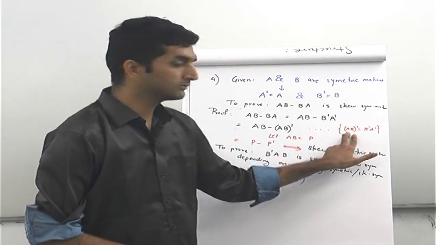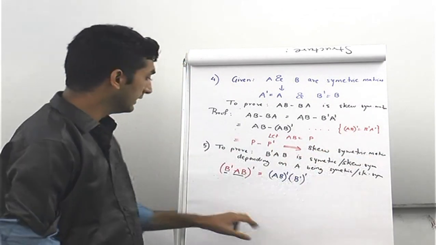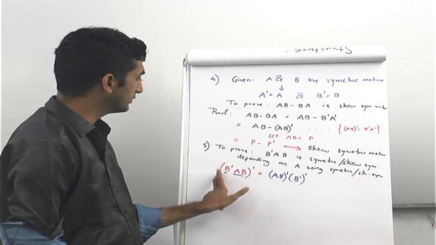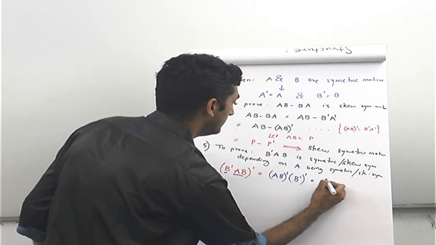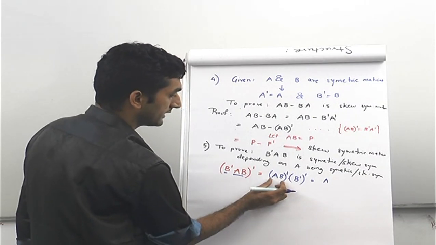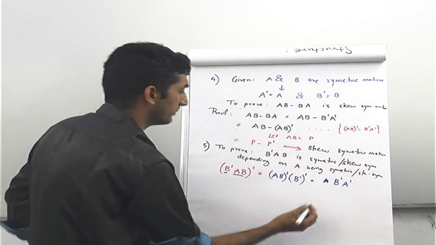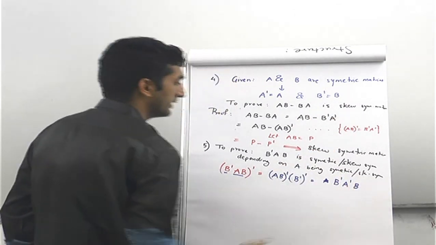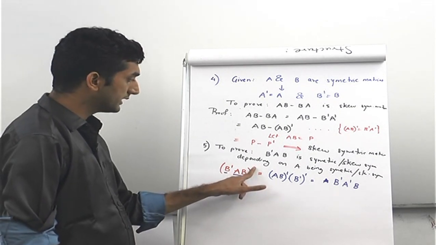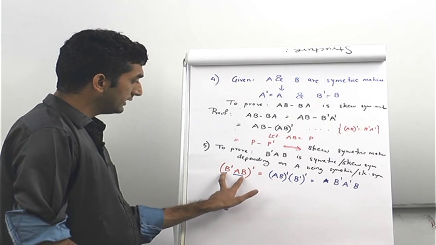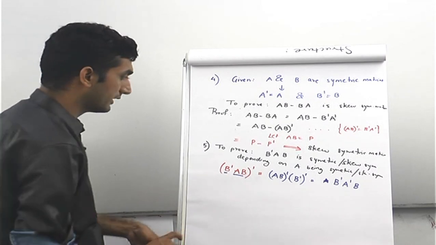When two matrices are multiplied and we take the transpose, it's the transpose of the second into the transpose of the first. So B dash dash will give you B. Now we expand this too: AB transpose will give you B transpose A transpose by the same formula, and this will just give you B. If you observe, the transpose of this entire thing is similar except that A has turned to A dash or A transpose.